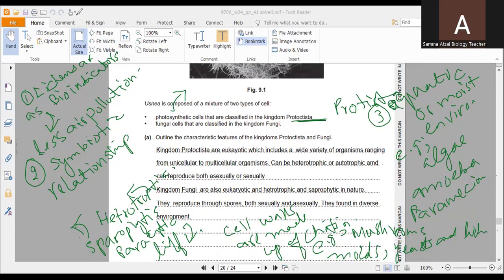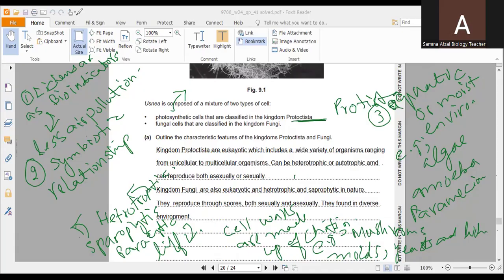So these are the different characteristics, and this is the explanation in detail. I would like to read what I have written. Kingdom Protoctista are eukaryotic, which include a wide variety of organisms ranging from unicellular to multicellular, can be heterotrophic or autotrophic, and can reproduce both sexually or asexually.